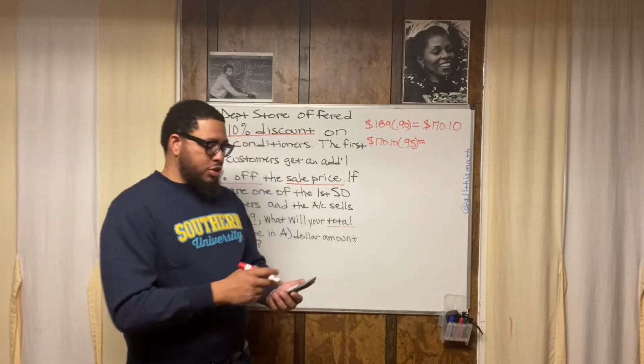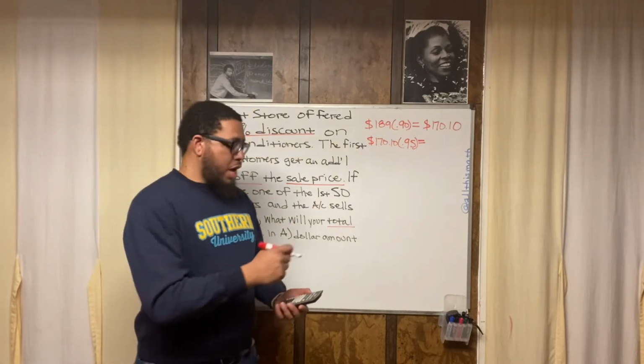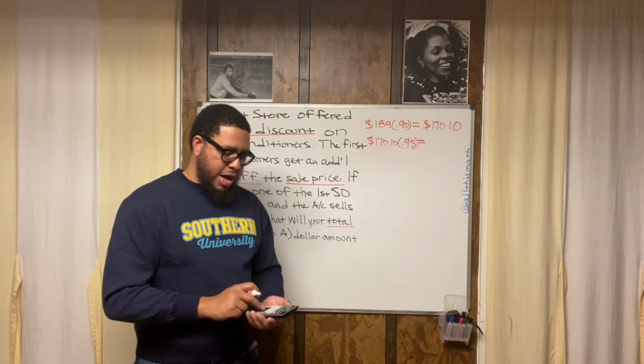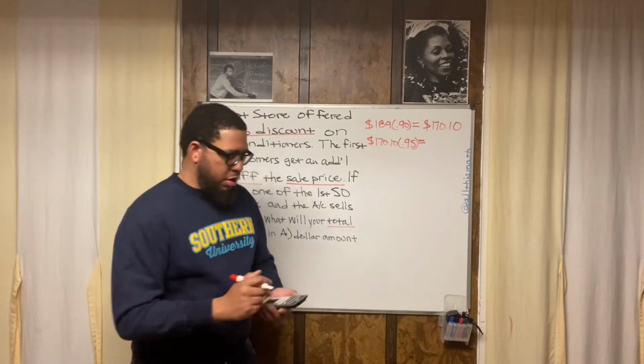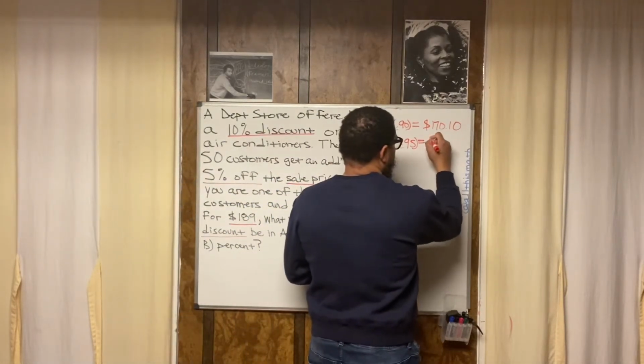It's cool. You're going to get the same thing. Watch. So now I still got 170.1 in my calculator. I'm going to multiply by 0.95. Boom. That's going to give me 161. Watch this.